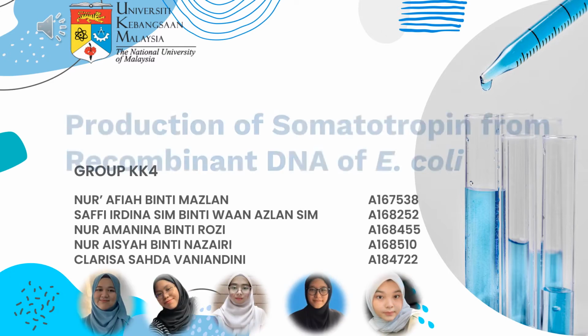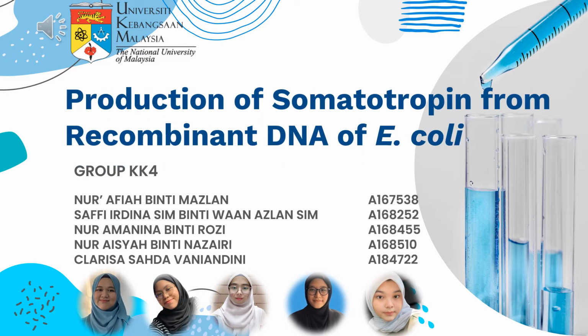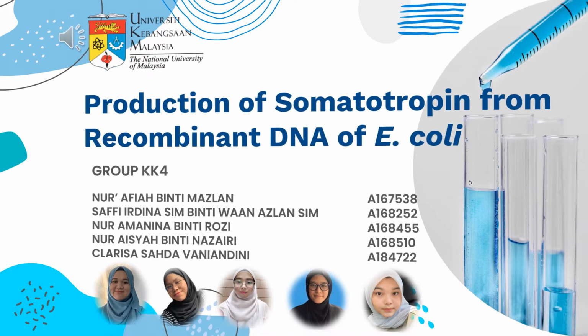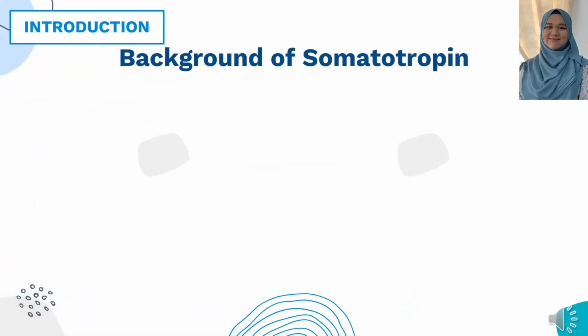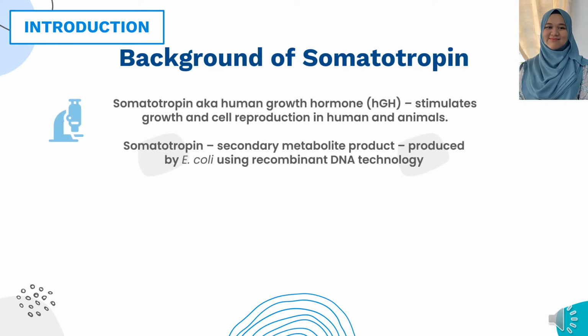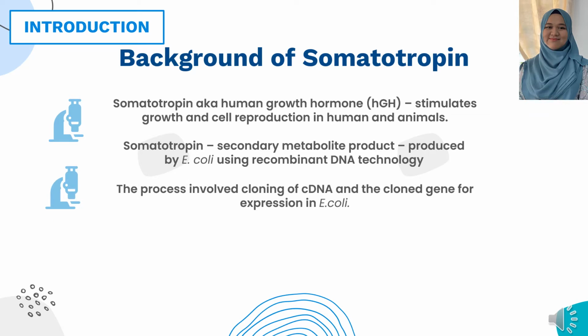We will be presenting the production of somatotropin from recombinant E. coli. Somatotropin, also known as human growth hormone HGH, stimulates growth and cell production in humans and animals. Somatotropin is also a secondary metabolic product produced by E. coli using recombinant DNA technology. The process involves cloning the cDNA and the cloned gene for expression in E. coli.